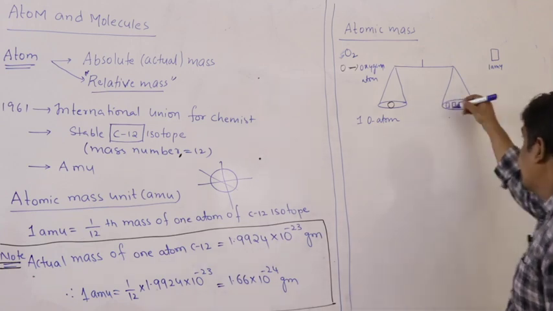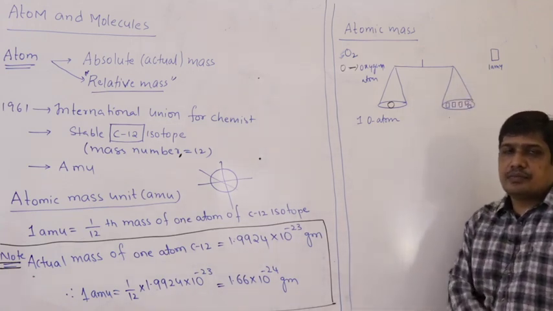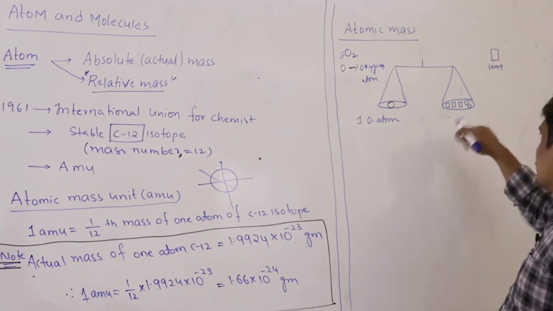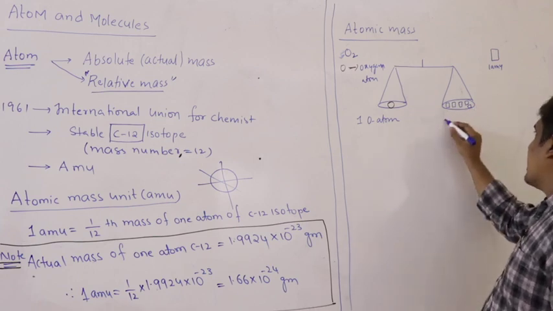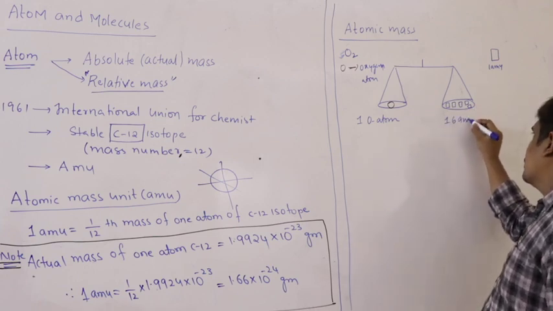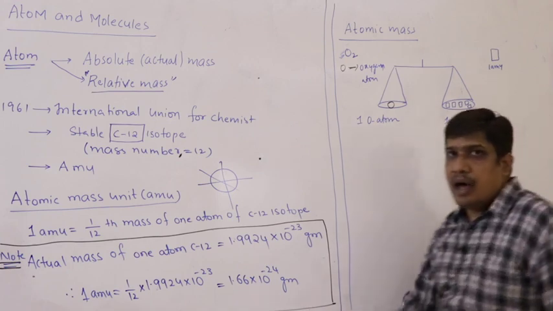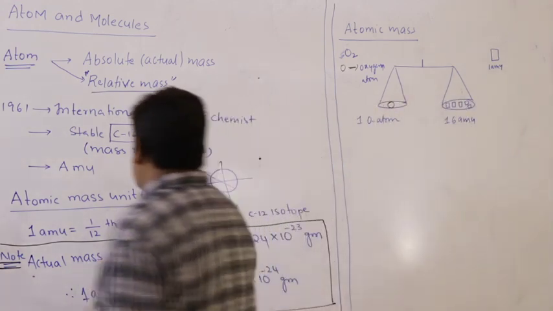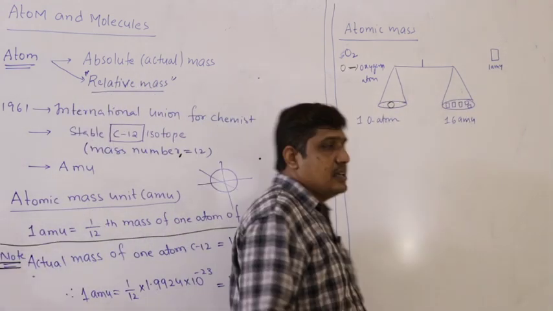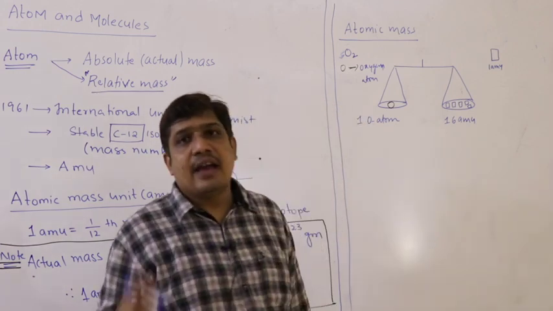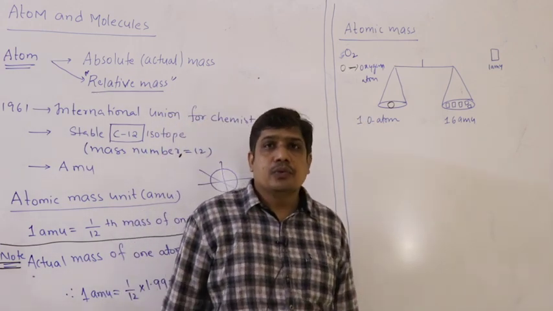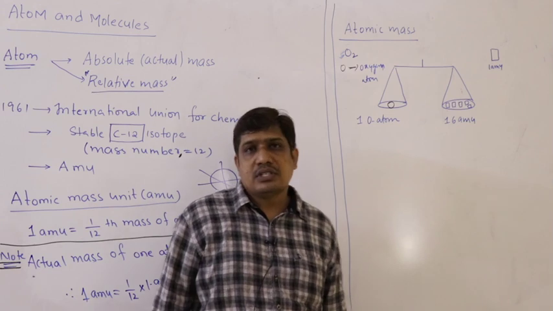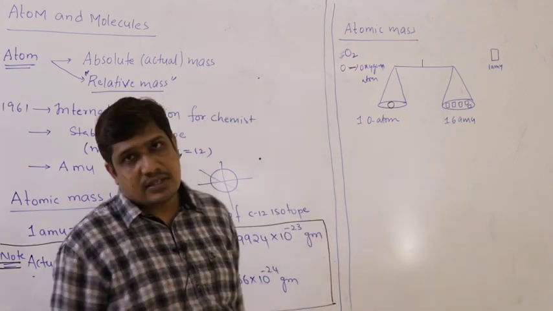Then I will keep on adding AMUs. After adding 16 AMUs, it will be balanced. That means the mass of one oxygen atom is 16 times heavier than 1 AMU. So 16 AMU becomes the atomic mass.